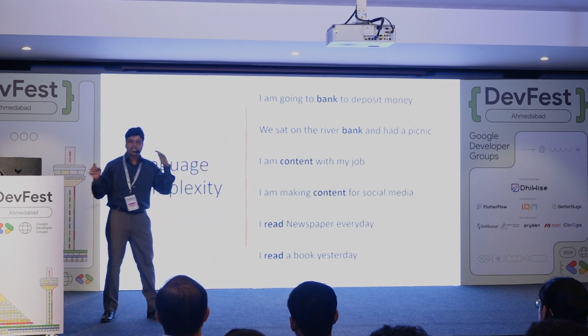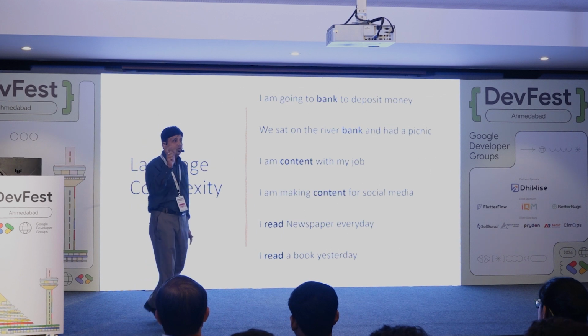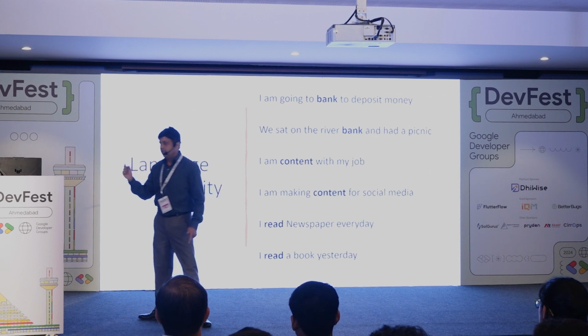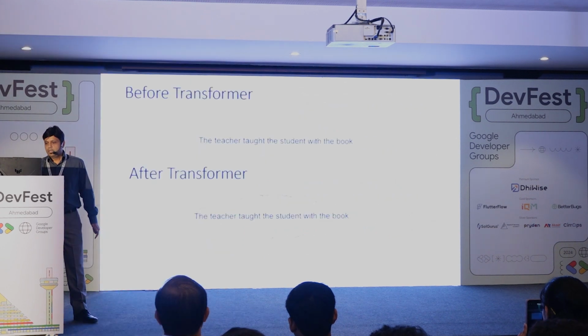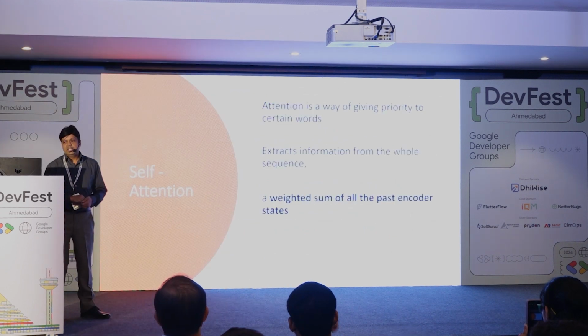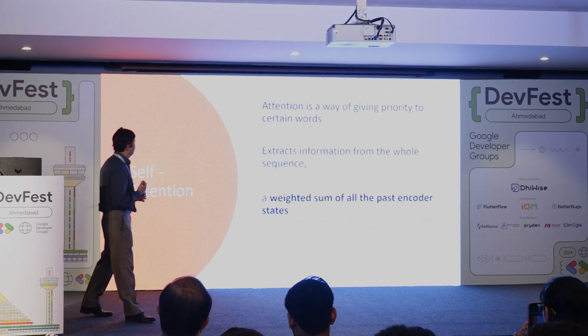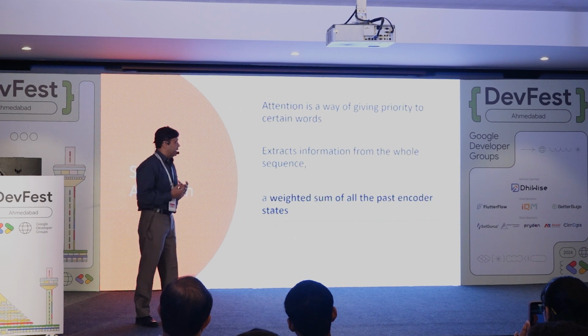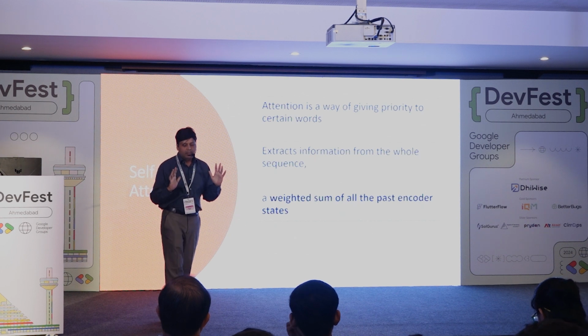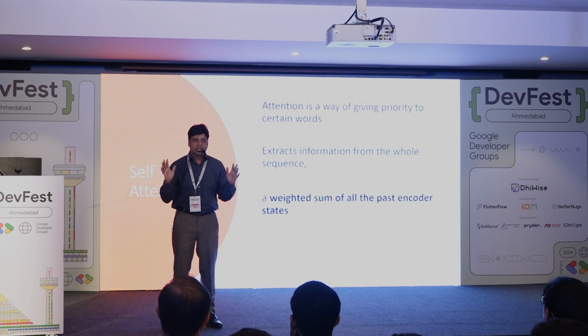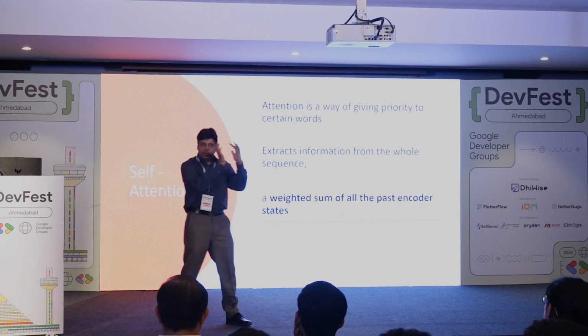And this is what Google suggests, that attention is all you need. And that's why they came up with this concept: self-attention. Attention is a way of giving priority to certain words, and it extracts information from the whole sequence and gives a weighted sum of all the past encoded states. This is a little bit technical, but the point is, every day was contributing to read.